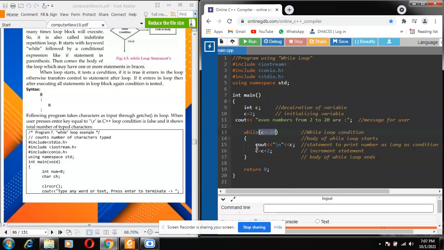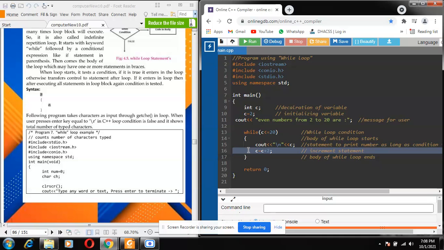As long as it is true, line number 15 will keep on printing the numbers, starting from 2 and ending with 20. And to make them even, line number 16 is very important. To make these even numbers, the increment statement means the value of C must increase by two. It will display starting from 2. How can that be? It will print 2, skip 3 and print the number 4. In this manner we can control the output and it gives you your even numbers.